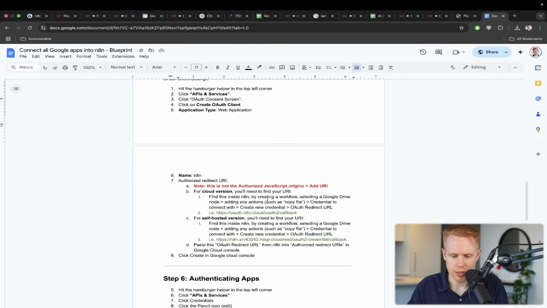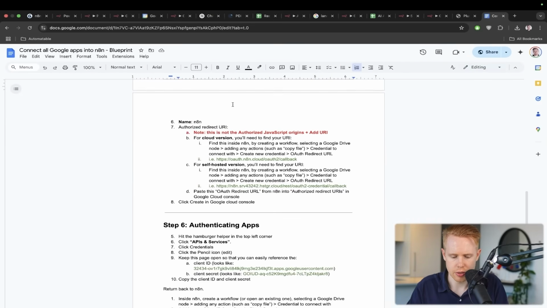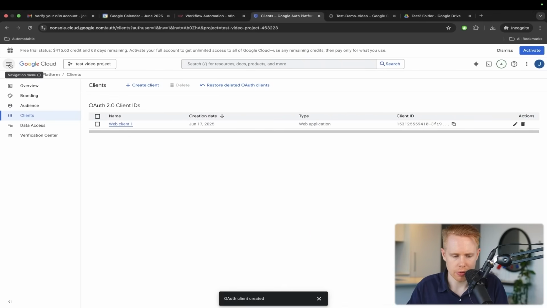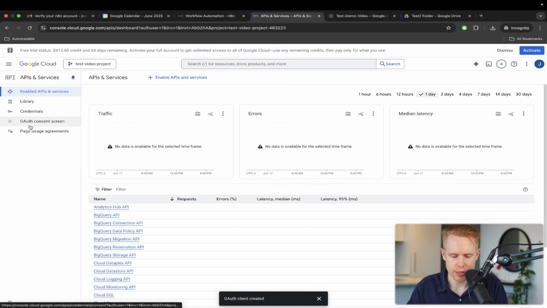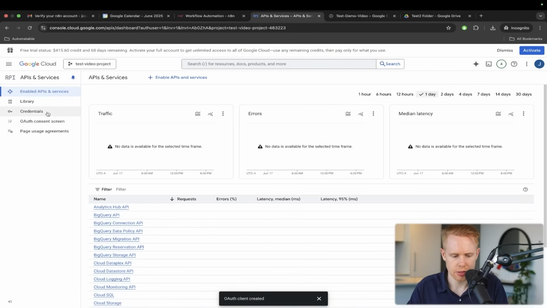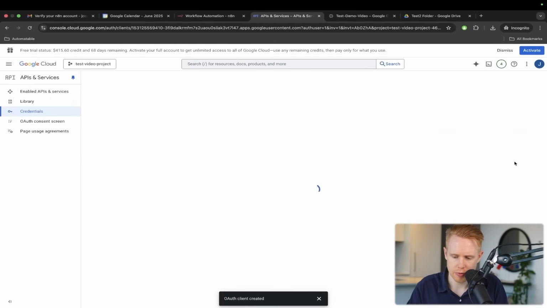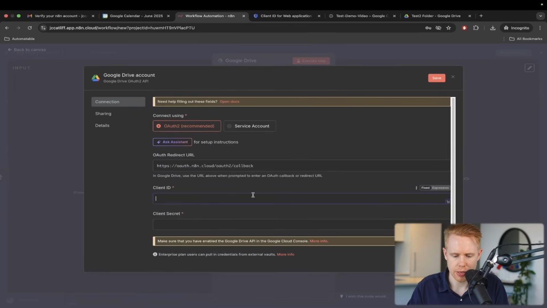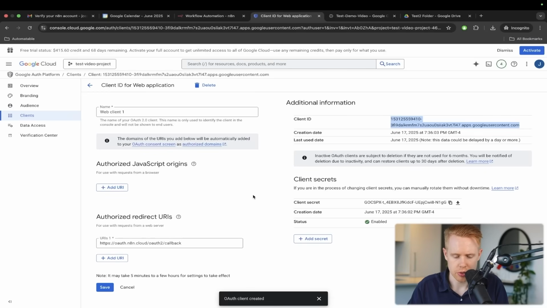The last thing that we need to do is authenticate the apps. So we're going to hit the hamburger menu one more time. We're going to go into APIs and services. We're going to go into credentials. We're going to hit this pencil icon over here. And we have our client ID, which we're going to copy and paste in here. And then we're going to paste in our client secret here.